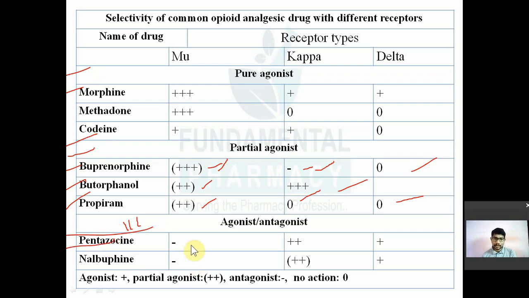Next one is nalbuphine. Nalbuphine also has an antagonistic property for the mu receptor, a partial agonistic property for the kappa, and a small agonistic property for the delta. So you can see over.